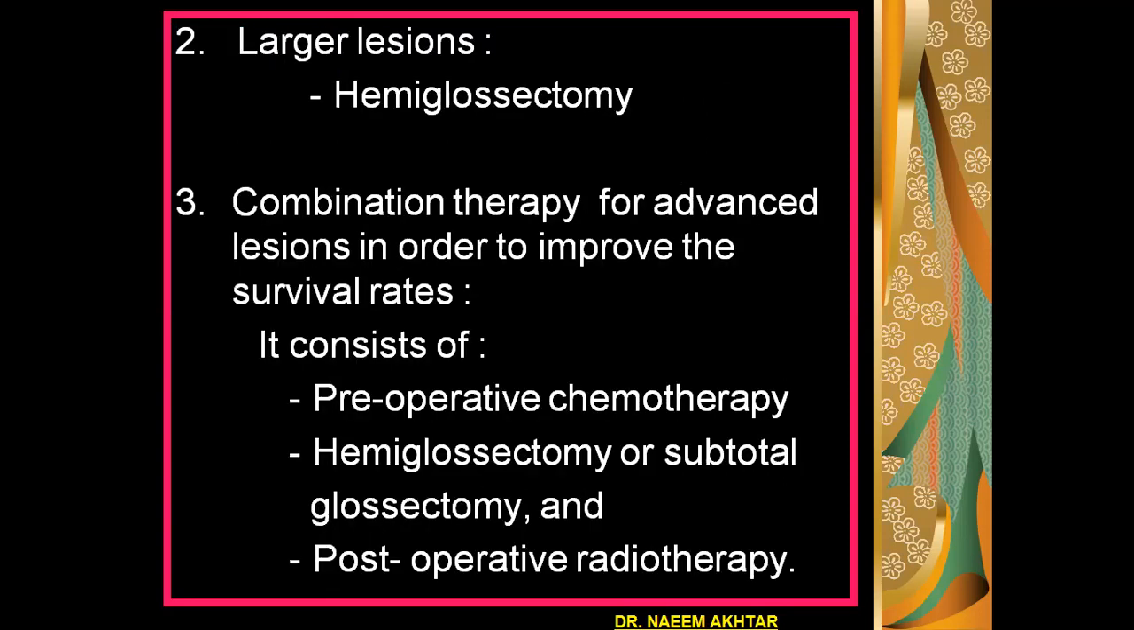If the lesion is a larger one, then hemiglossectomy may be performed. If there is lymph node metastasis, then along with hemiglossectomy, the surgeon will perform radical neck dissection as well. The third option of treatment is combination therapy for advanced lesions in order to improve the survival rate. It consists of preoperative chemotherapy, hemiglossectomy or subtotal glossectomy, and post-operative radiotherapy.